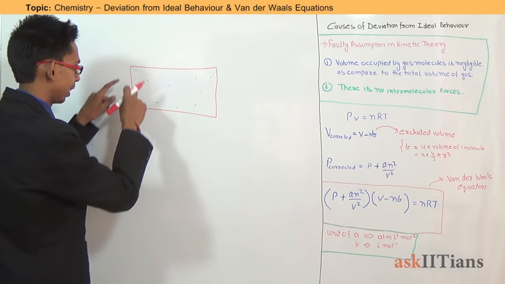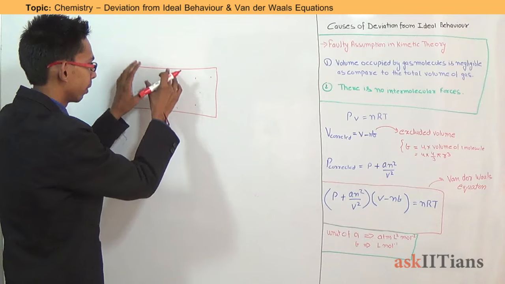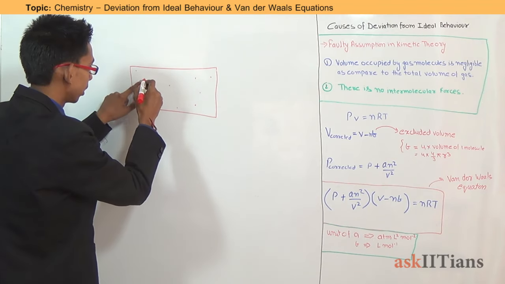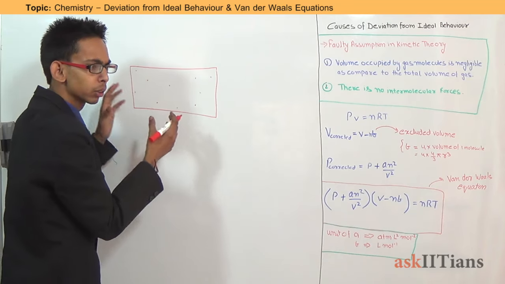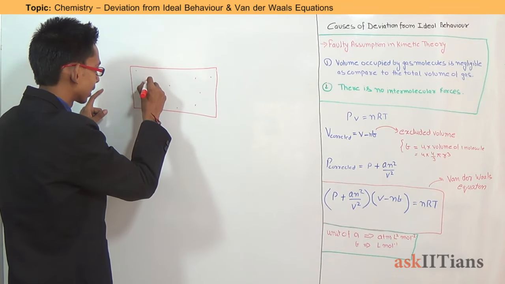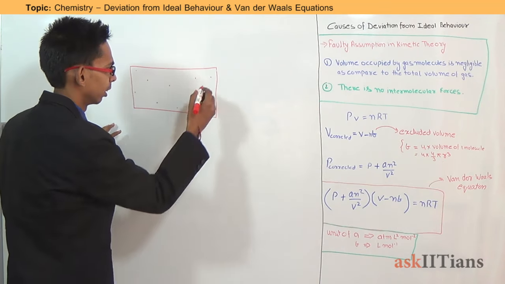The volume of the container, that is the total volume of gas, is very high, and the distance between the molecules is so large that the size, that is the dimension, of a particular molecule is negligible.